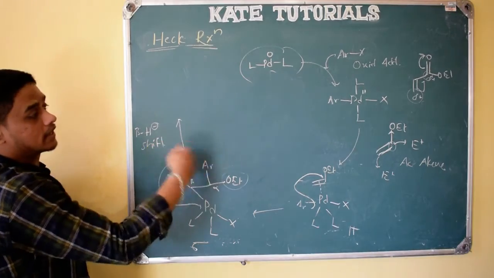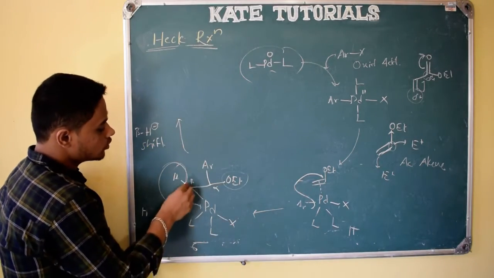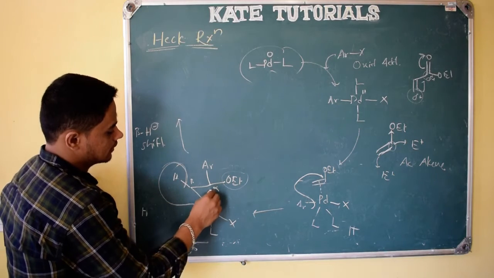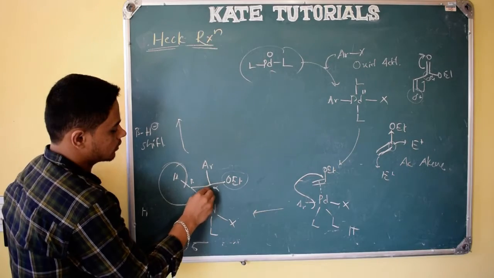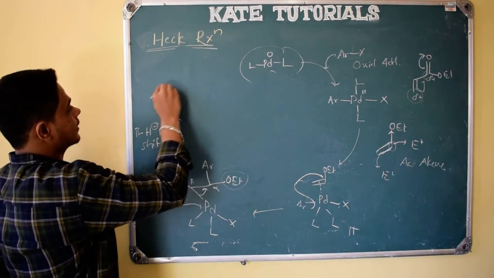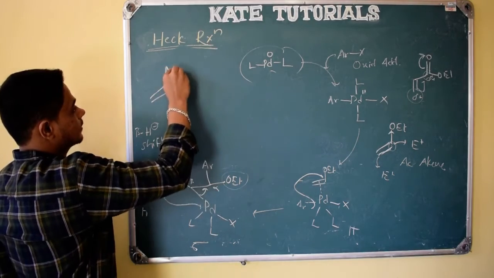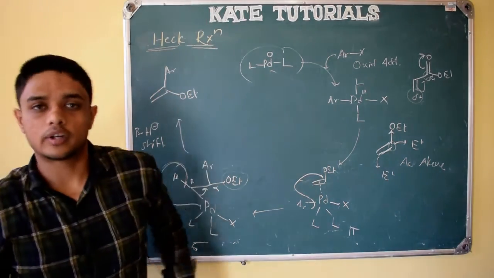I forgot to mention in the last one, but you keep it in mind. As soon as this shift happens here, this palladium will give this electron density, right? So what will I get? I will get the product like this, Ar, and here OEt, and there we only used to get the trans product,